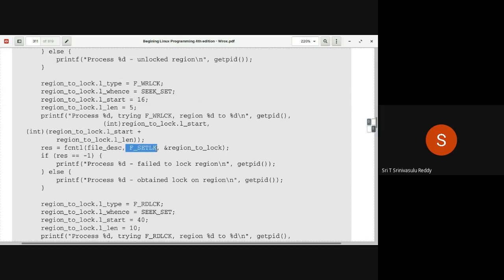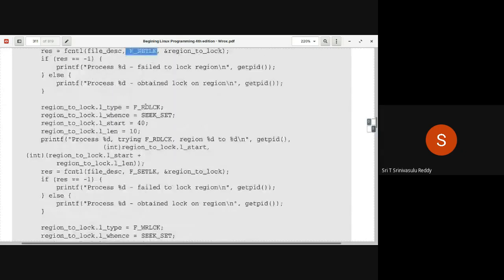The difference between F_SETLK and F_SETLKW is that this fellow will immediately return with failure, whereas the other one will wait till it can actually apply the lock. So even that is going to be tested here. These numbers can be anything, 16 to 21. So some common area you are trying to test.